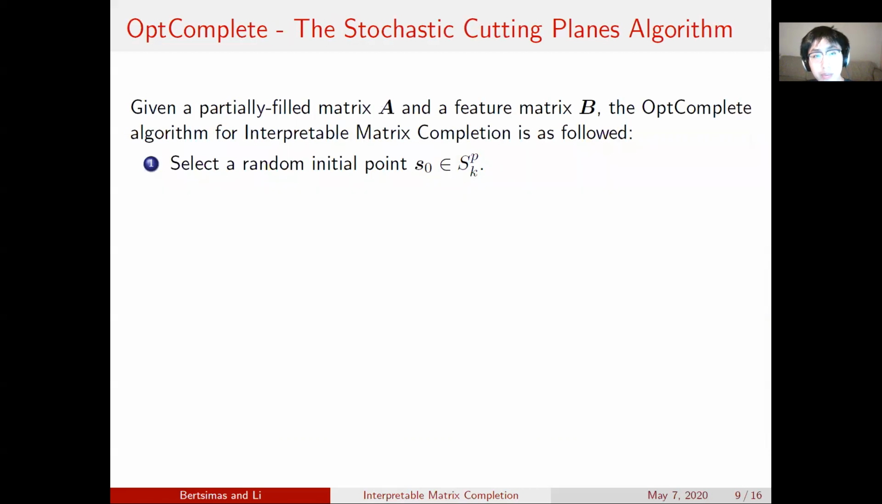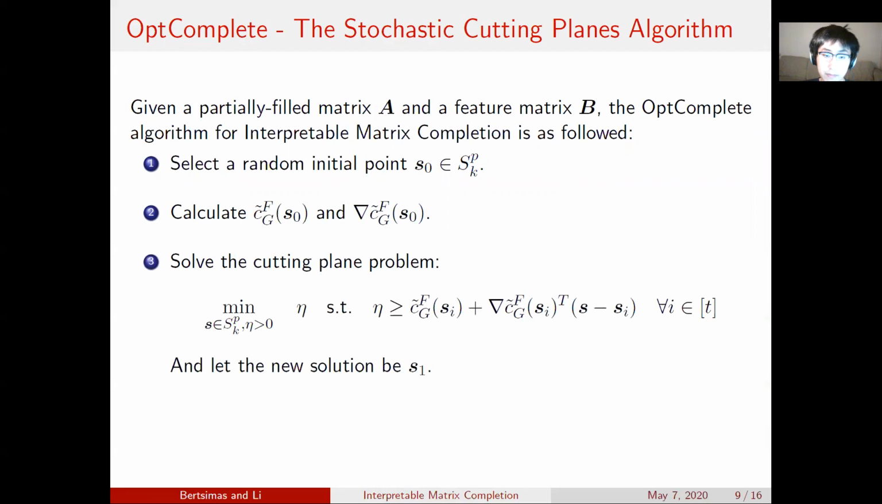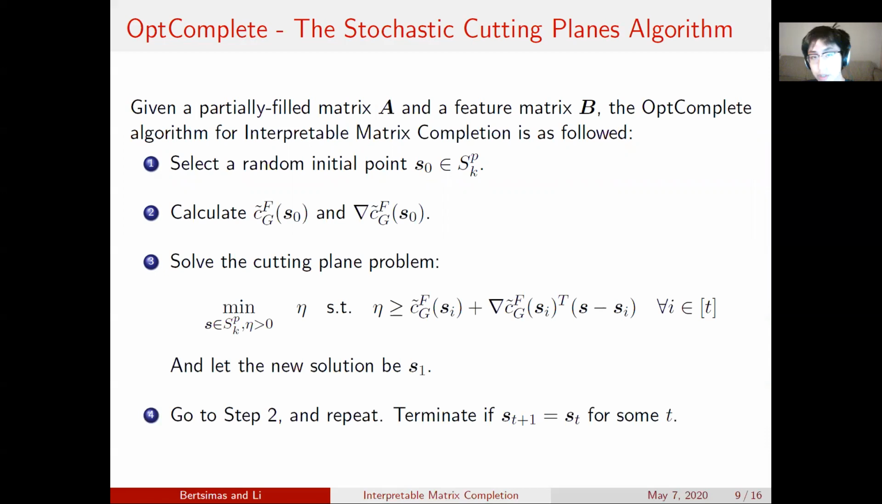Now, armed with this, we can introduce our full algorithm, OptComplete. We first start with a randomly initialized point as 0. Then we calculate the approximate value and the derivative using the previous approximations. Then we solve the cutting plane problem. But instead of using the true cutting plane, we use the approximated cutting plane as illustrated above. Then we repeat this process until we terminate, which is when our solution doesn't update anymore.